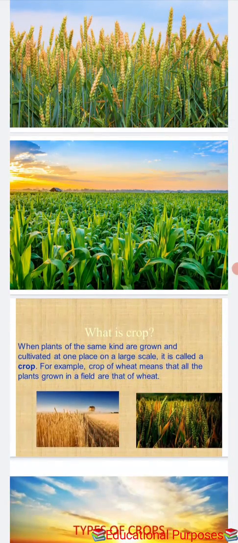When plants of the same kind are grown and cultivated at one place on a large scale, it is called a crop. For example, a crop of wheat means that all the plants grown in the field are that of wheat. You already know that crops are of different types, like cereals, vegetables and fruits. These can be classified on the basis of the season in which they grow.